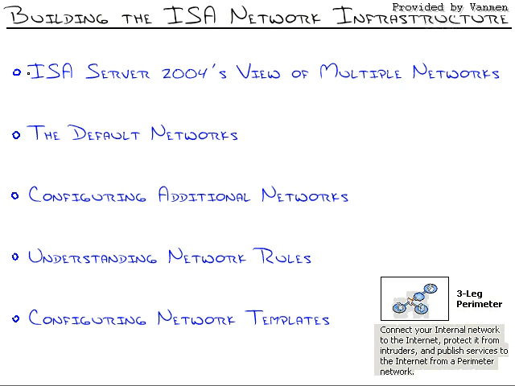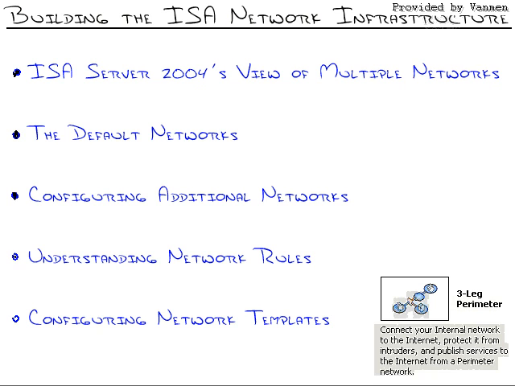What we did in this one was we took a look at ISO server's killer new feature of multiple networks. We then talked about the default networks, the internal, the external, VPN clients, quarantine VPN clients, that are all seen by default by the ISO server. Oh, and the local host, of course. Forgot about that one. We then did the configuring additional networks. We added the scandalous user as an example one, but you can configure an unlimited amount of additional networks by interface, by subnet, all kinds of different ways that we can add those in there.